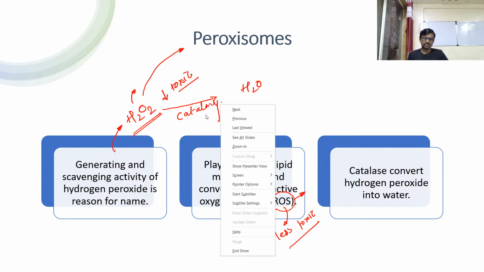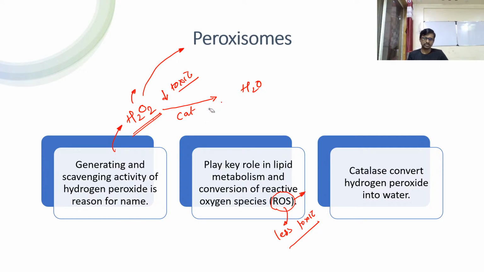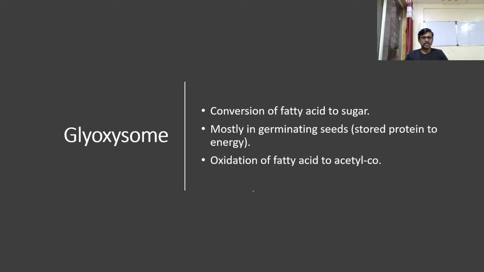So catalase is the enzyme playing a role in the peroxisome to neutralize the hydrogen peroxide into water. Then glyoxysome. Let's see what is glyoxysome. It is involved in the conversion of fatty acid to sugar. So, conversion of fatty acid to sugar. That's why we call it glyoxysome.